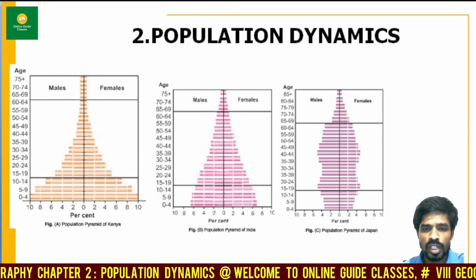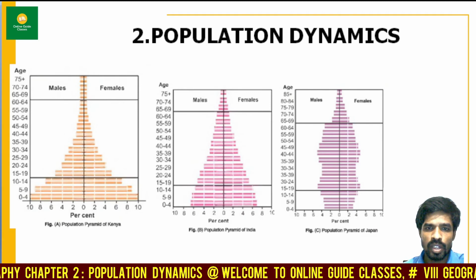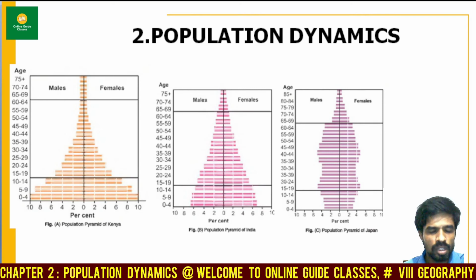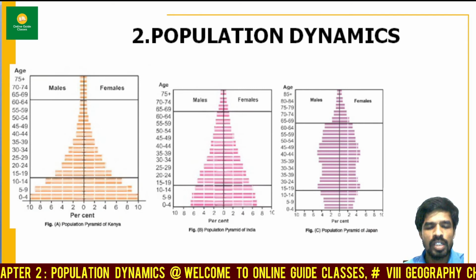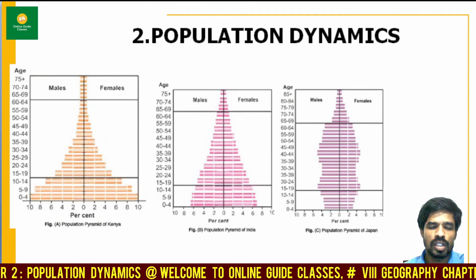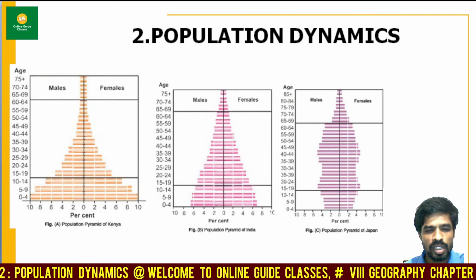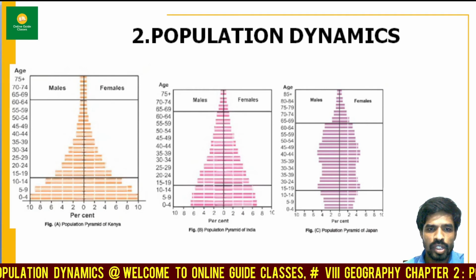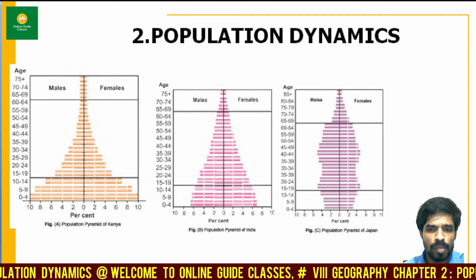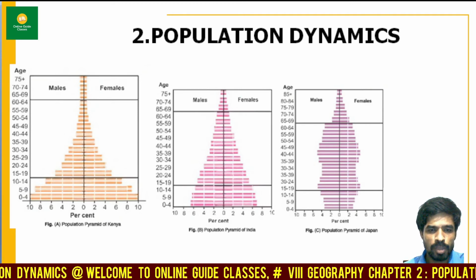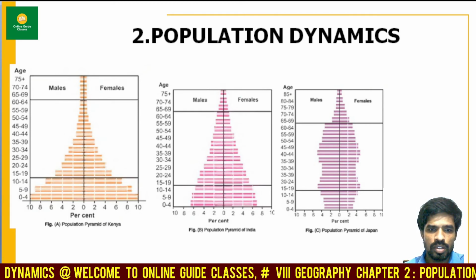the population pyramid of Kenya is very wide at the bottom and very narrow at the top. This means the birth rate is very high and also the death rate is very high. The dependents are very high over here in Kenya. So by this we can understand that it is a low income country. The narrow top indicates there are few elderly people. Can you see that narrow top?